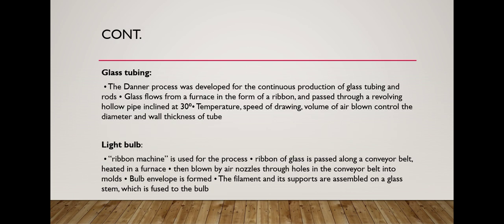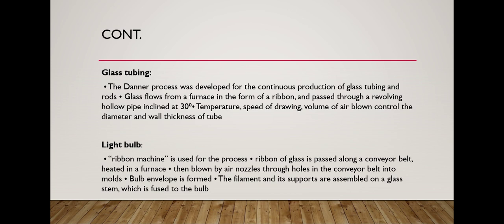The next is glass tubing. The Danner process was developed for the continuous production of glass tubing and rods. Glass flows from a furnace in the form of a ribbon and passes through a revolving hollow pipe. Temperature, speed of drawing, and volume of air blown control the diameter and the wall thickness of the tube.